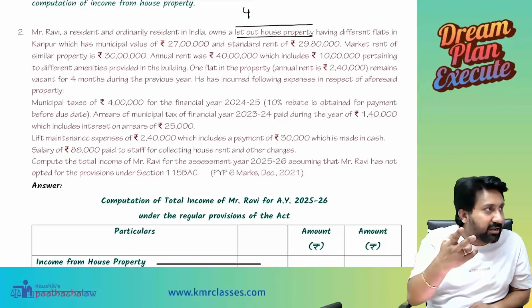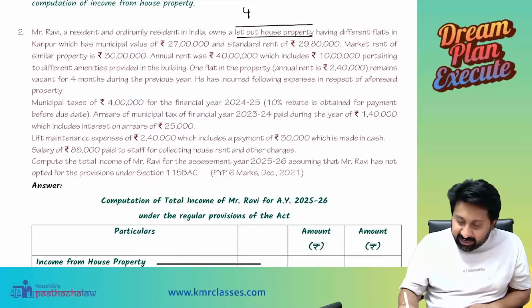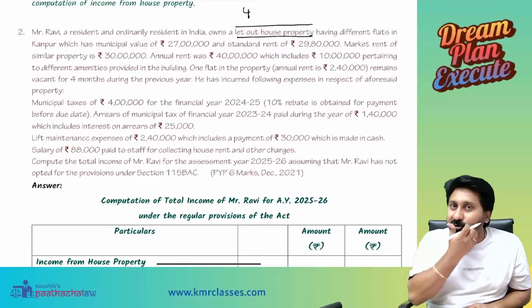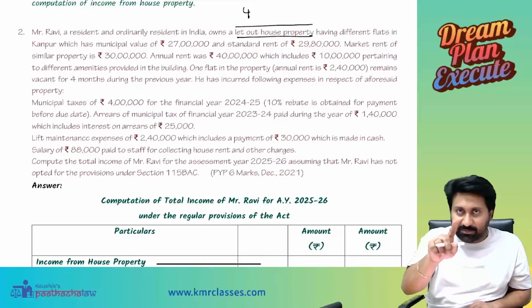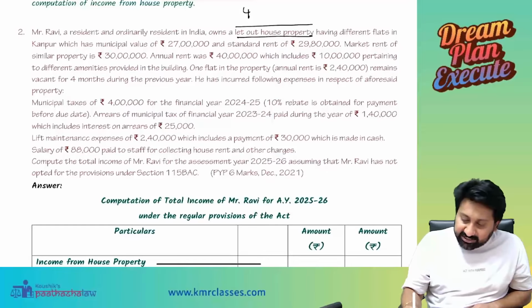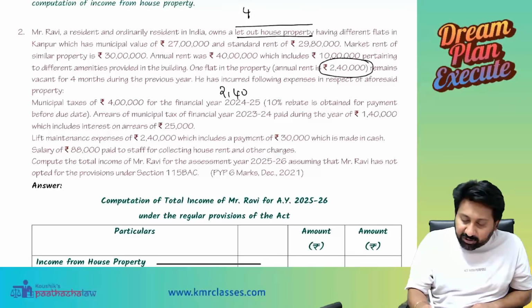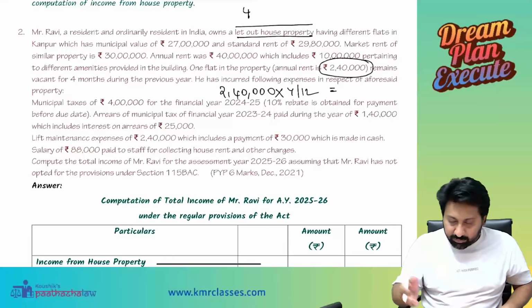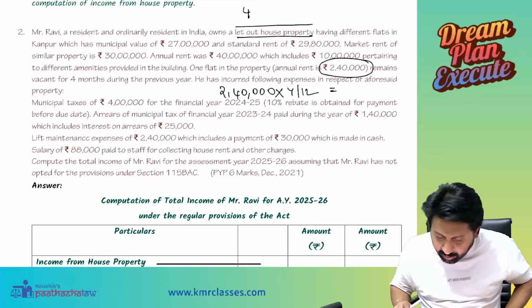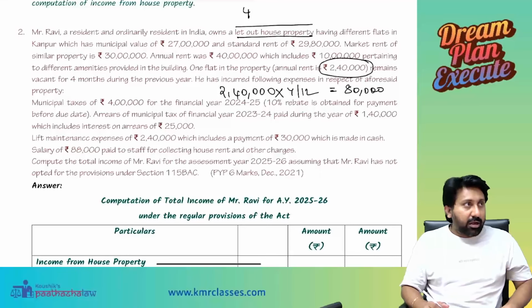Do you understand that? Yes, sir. So what the institute has assumed in that particular question, there are multiple assumptions for this. Assumption number 1: this anyway belongs only to one property. So 2,40,000, directly how much will we take? 4 by 12. What is the answer? 80,000. Now, next one.